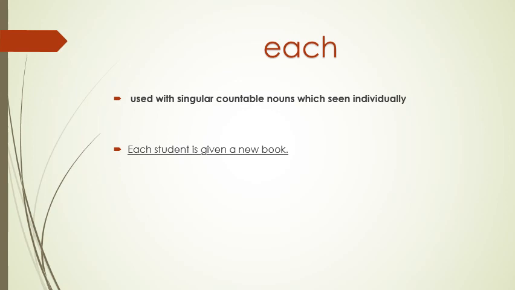So student here is singular. It is countable. And it is looked at individually. طلعت عليهم بحكي لكل طالب فيهم. So each is followed by singular and countable. The following one is every. When do we use every? It's used with singular countable nouns which is seen as a group.